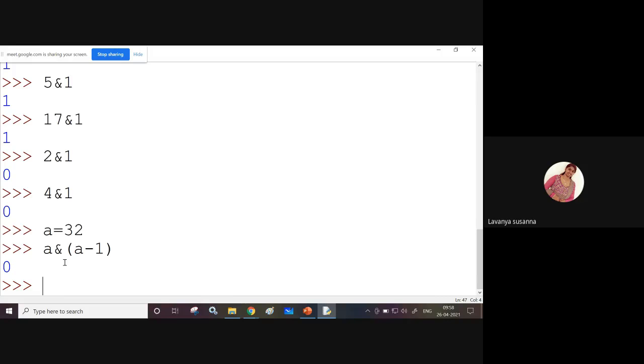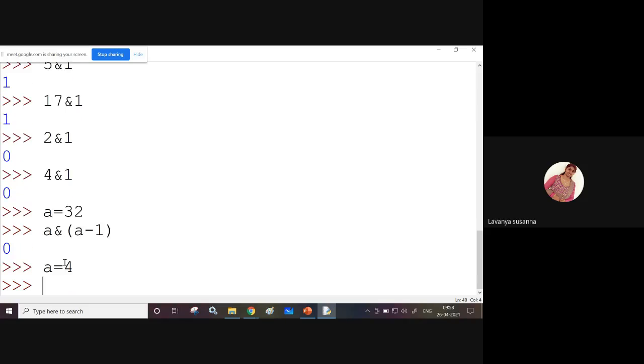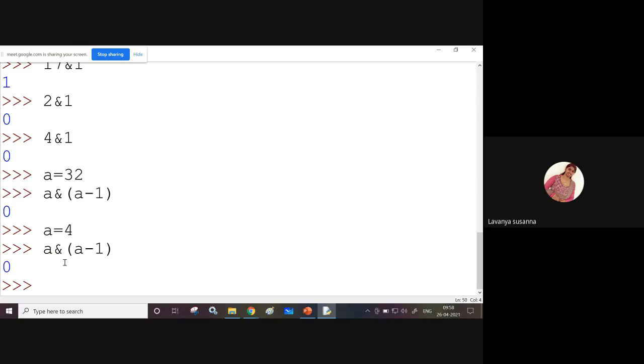Again, let us see. 4 is a power of 2, right? A equal to 4. 4 is 2 power 2, right? Now you need to find whether this 4 is a power of 2 or not. Just use AND operation, A and A minus 1. What is A minus 1? 3. 4 and 3, what will we get? 0. With any power of 2, if you do this AND operation, you are getting 0. That means if you are getting 0, the given number is a power of 2. If you are not getting 0, that is not a power of 2. In this way, you can use these bitwise operators. This is a simple example.